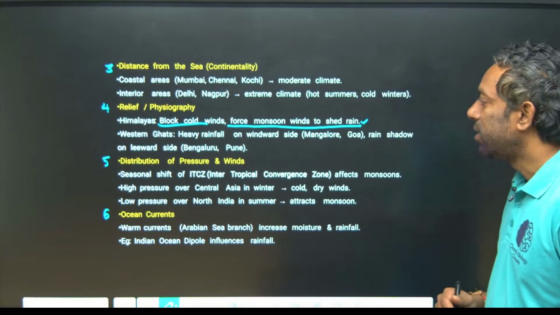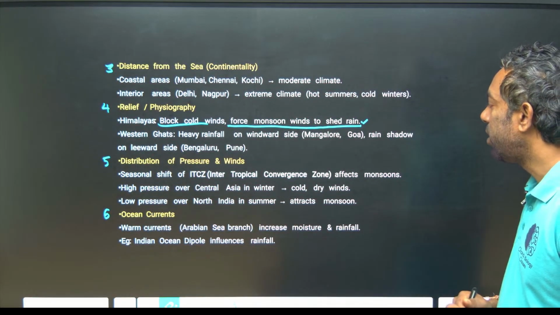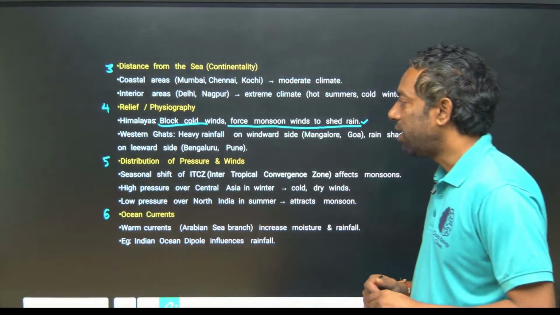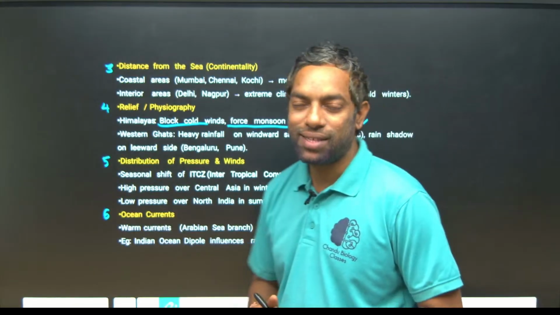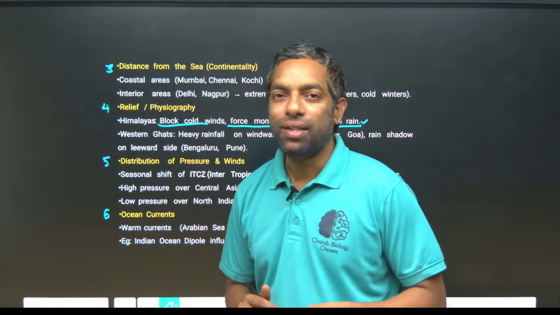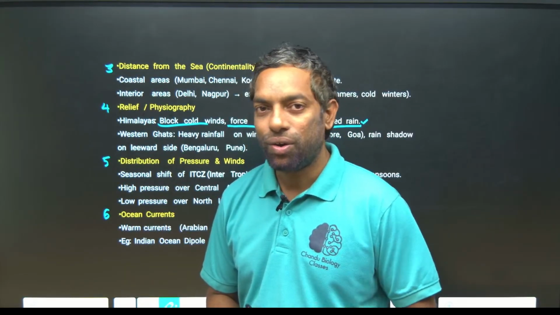Western Ghats, you know, get heavy rainfall on the windward side, Mangalore, Goa. The rain shadow leeward side is Bangalore, Pune. Guys, the Western Ghats are high hilly areas. They can be a reason for high rainfall or low rainfall.